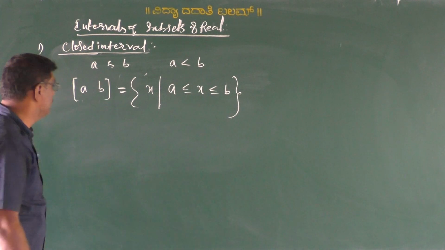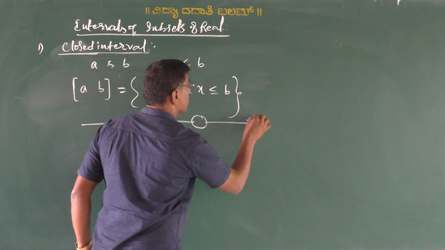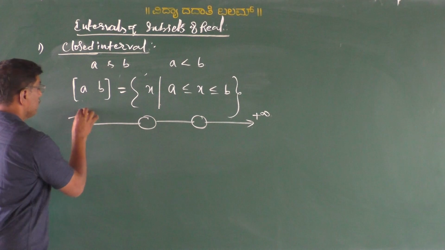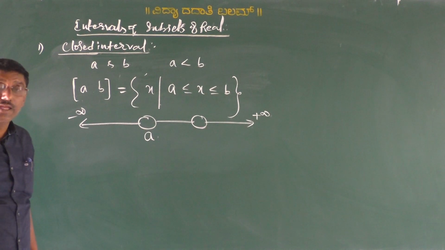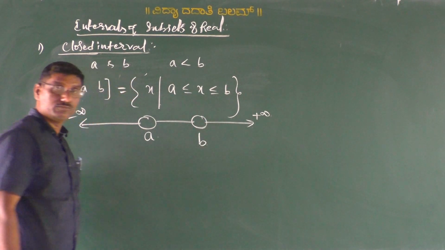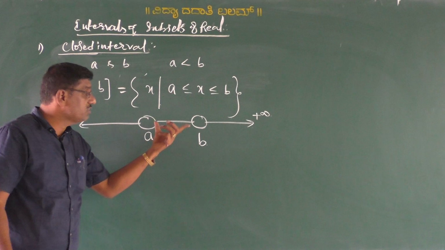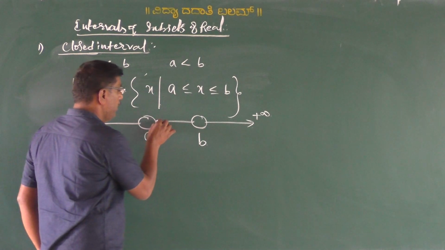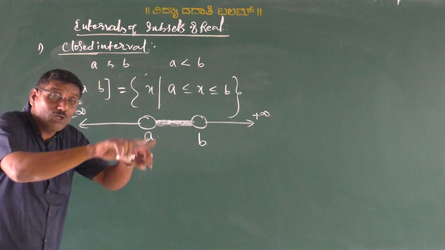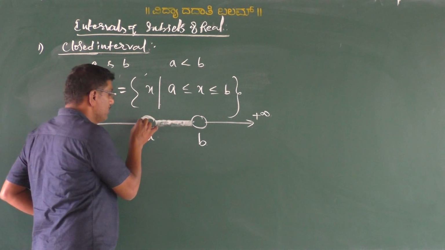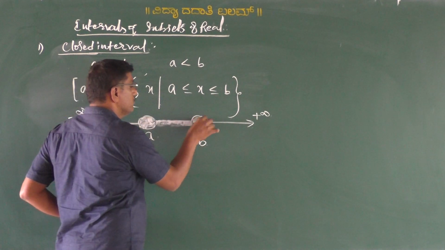Diagrammatically we can represent it like this: this represents the real number A and this one represents the real number B. The meaning and definition of a closed interval is the set of all real numbers lying between A and B, and also including A and B. That means we have this point also, and this number also.